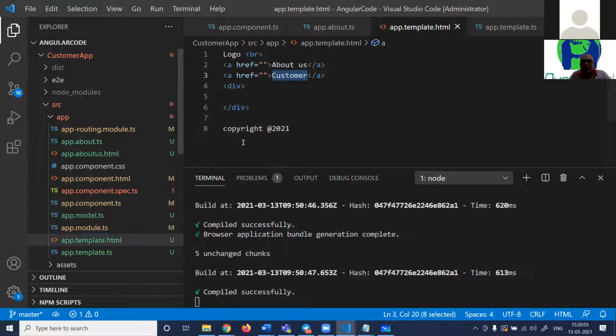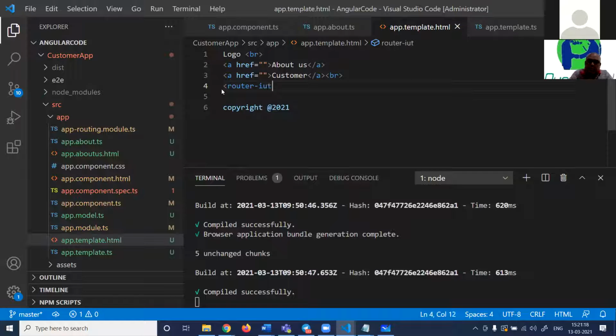And inside the template page, you can see there is a div tag given. When I click on about us, it should load here. When I click on customer, it should load here. But you can have a lot of div tags inside an HTML. So to avoid confusion, the Angular team has created their own tag called router outlet. So when you click on about us, it will search for router outlet. Once it gets router outlet, it will load inside this. When you click on customer, it will search for router outlet and the customer will load inside this, right?